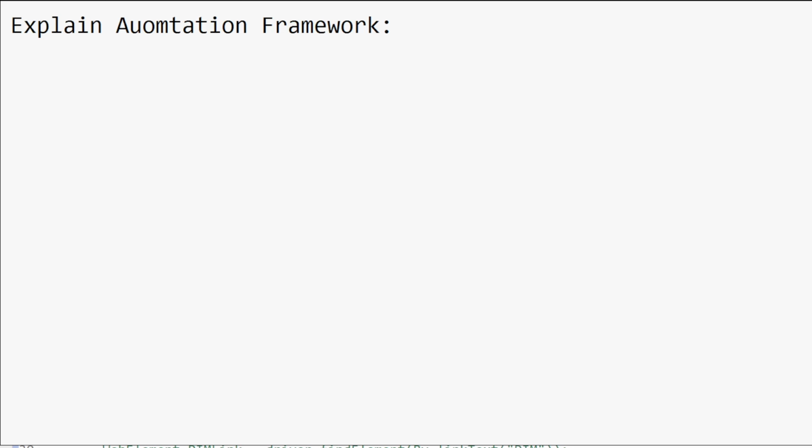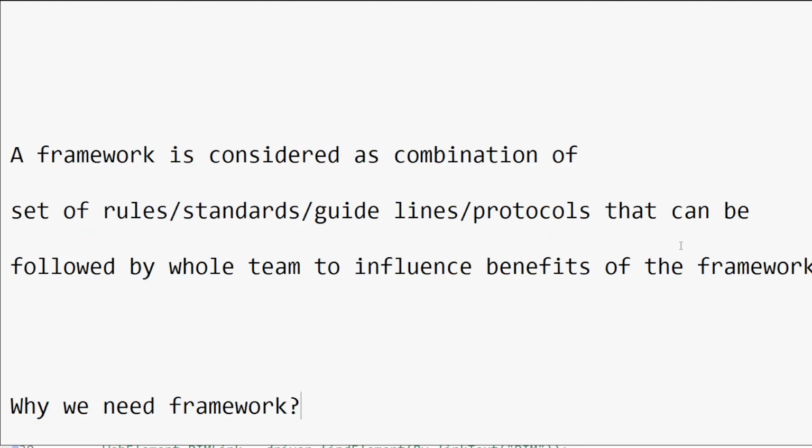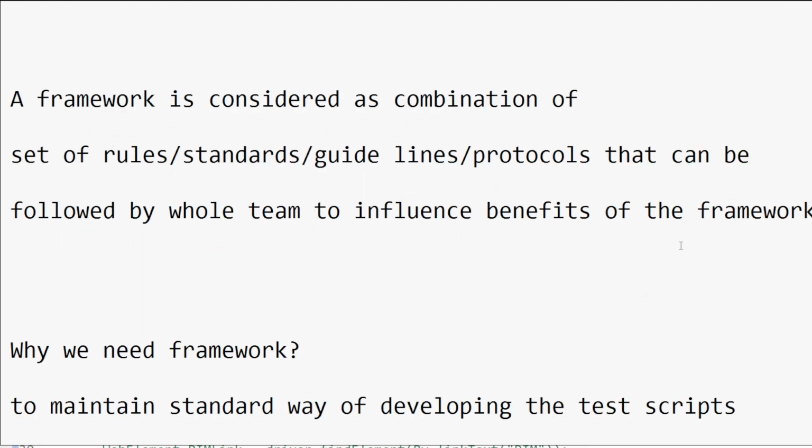Before that, first we need to understand what exactly a framework is. A framework is a combination of a set of rules, a set of guidelines, and a set of standards that can be followed by the whole team to gain the benefits of the framework. Each and every member of that automation testing team has to follow all these rules, standards, guidelines and protocols.